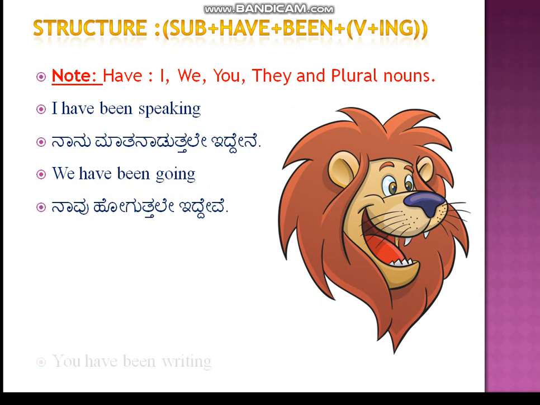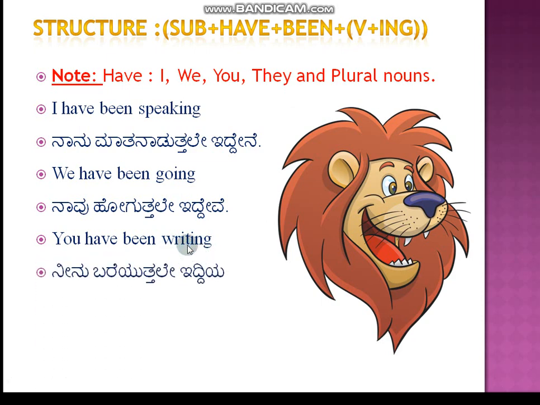Okay, next is you have been writing. Here also, for you we use the have form. That's why you have been writing. I have taken the main verb as write. That's why it is writing. You have been writing means you are still writing. It is not a question, it is a sentence. So there is a difference between an assertive sentence and an interrogative sentence.